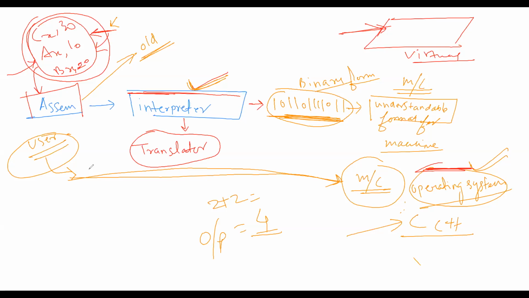You might have seen they have headphones, and what they say in any language is interpreted into their native language, what they understand. So the interpreter is changing the language to and fro. Here the interpreter is changing the output of whatever the user has given as input in assembly level language into binary form.